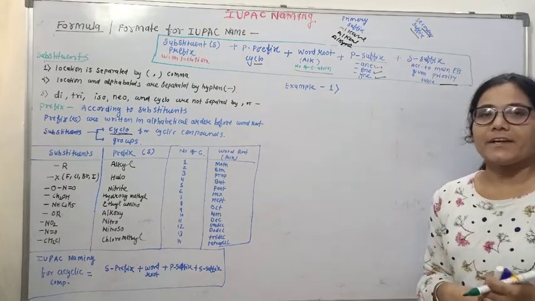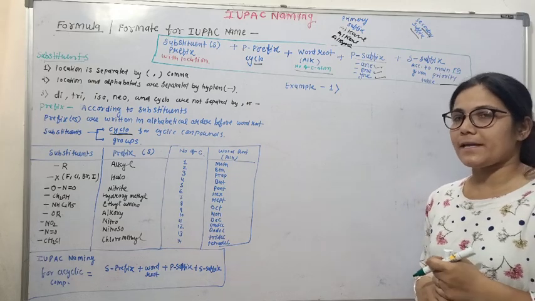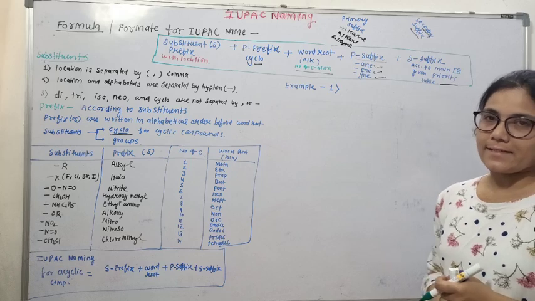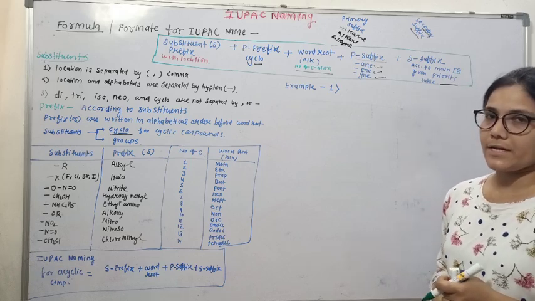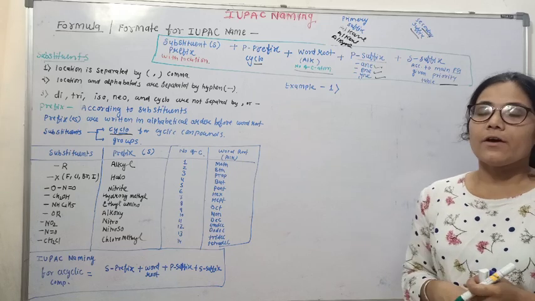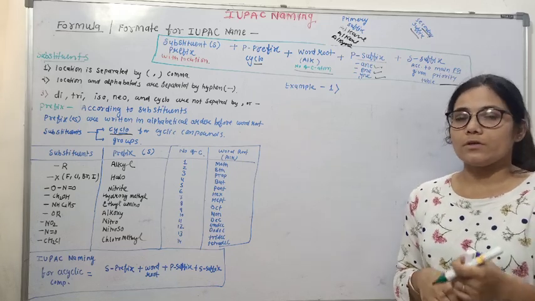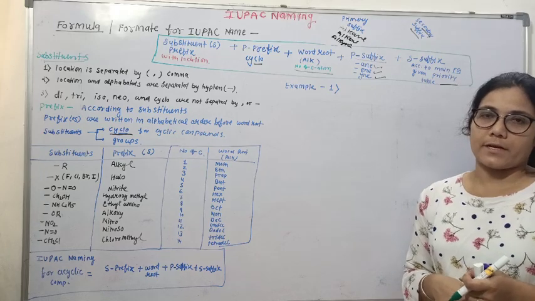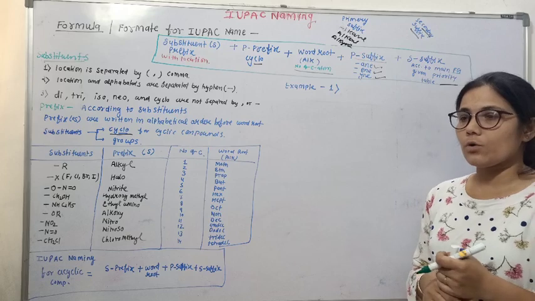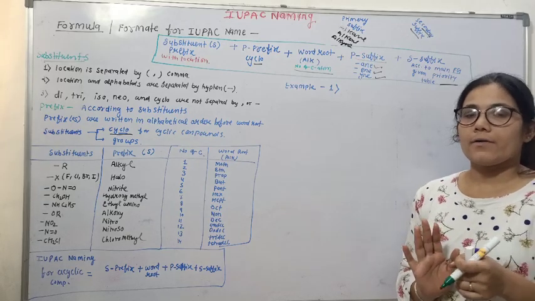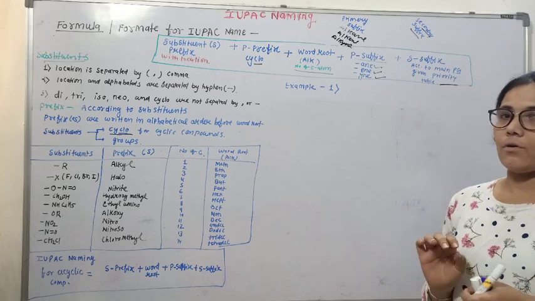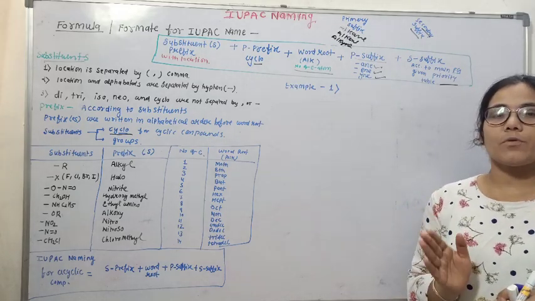Hello everyone. In our previous video of IUPAC naming, we talked about the first two rules of IUPAC, that is selection of the longest carbon chain, where we discussed how to select the longest parent carbon chain, and rule 2 is about numbering of the parent carbon chain. So these two rules we have already discussed, so now we can select a parent carbon chain and we can number it. Now the next thing is to write the name of the compound.